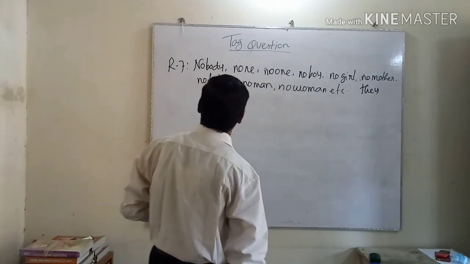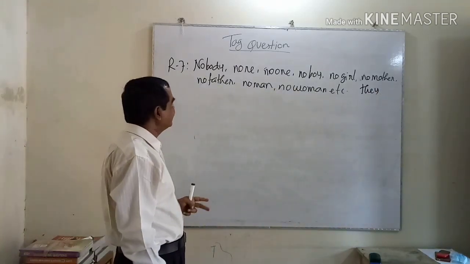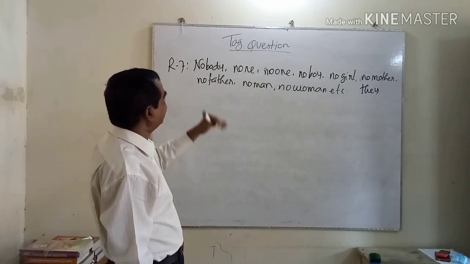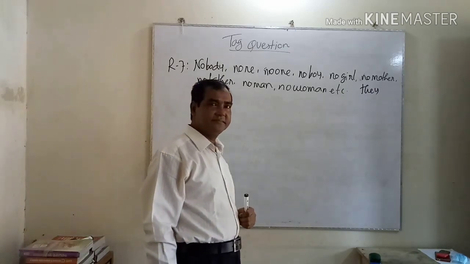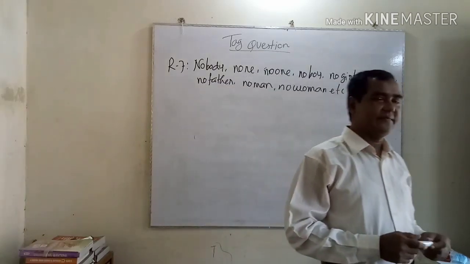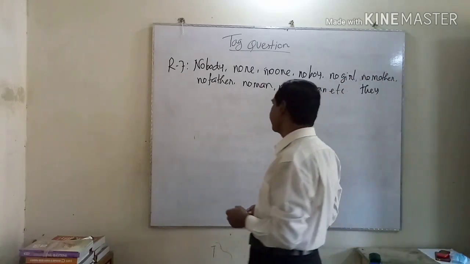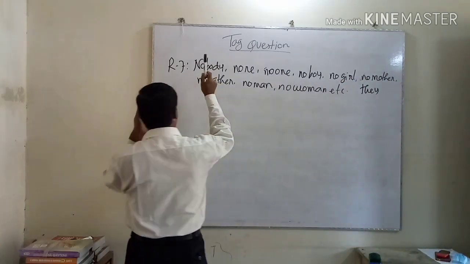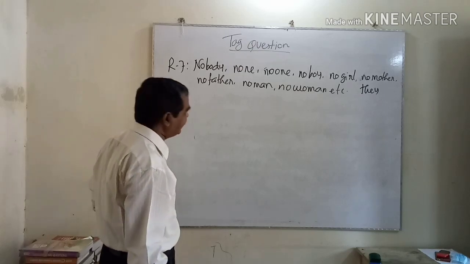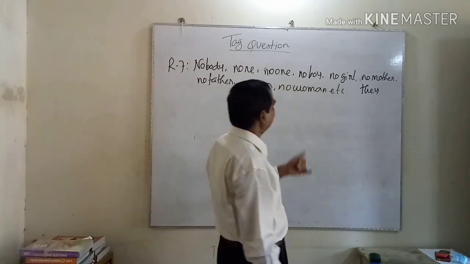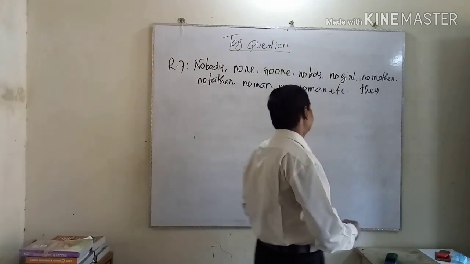The same condition as Rule 6, but the question will be affirmative. The question will be affirmative, the opposite position of the sentence. That means the sentence will be negative and your answer will be affirmative.